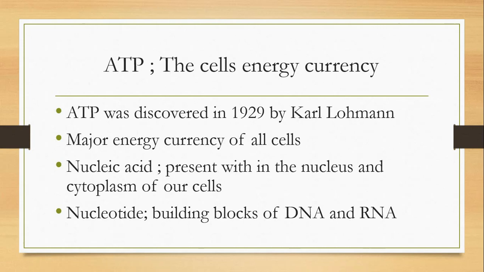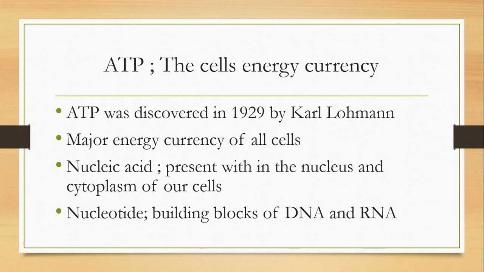How is ATP made? First of all, I am giving you an idea of nucleic acid. Nucleic acid is present within the nucleus and cytoplasm of our cells. Nucleic acid is a complex organic substance present in all living cells, especially in DNA and RNA. DNA and RNA molecules consist of nucleotides.